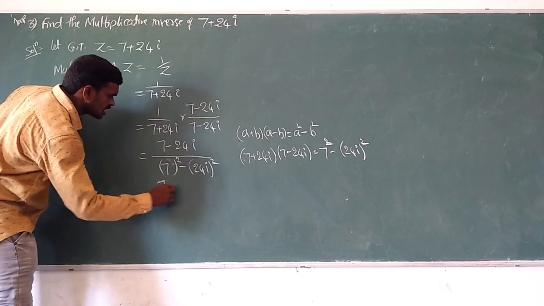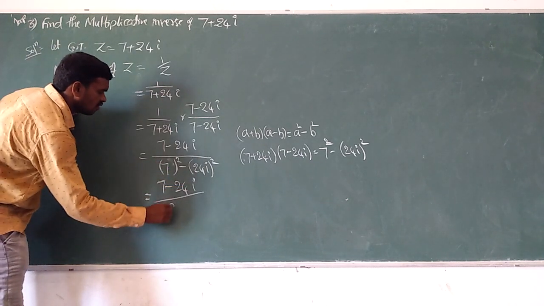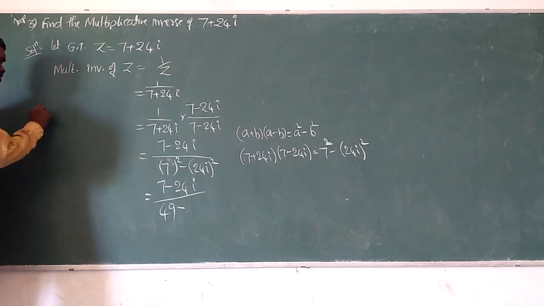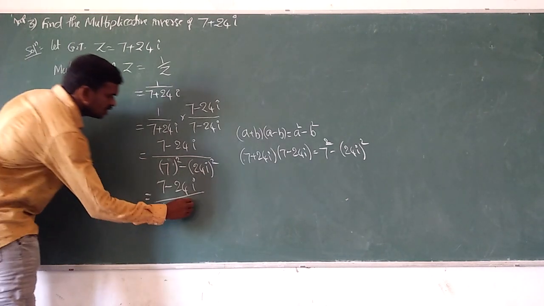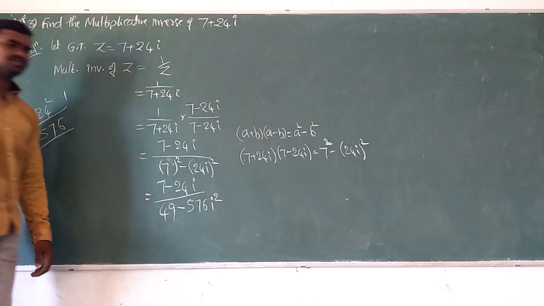What is the 7 square value? 49. And what is the 24 square value? 24 square is 576. So 576 i square.